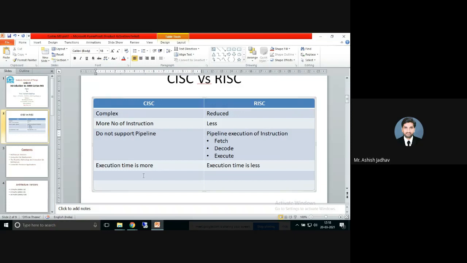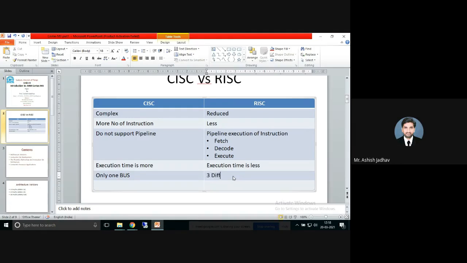So in line with that, all the instructions are coming into the fetch, decode, and execution cycle one after another. So only one bus is sufficient for execution of the instruction. But here you require three different buses.